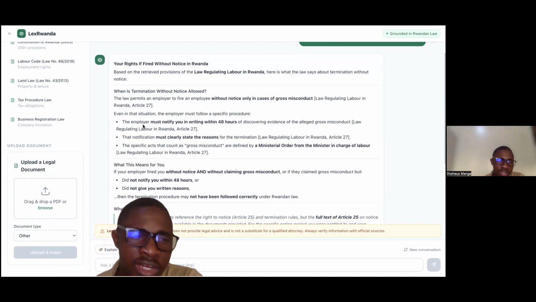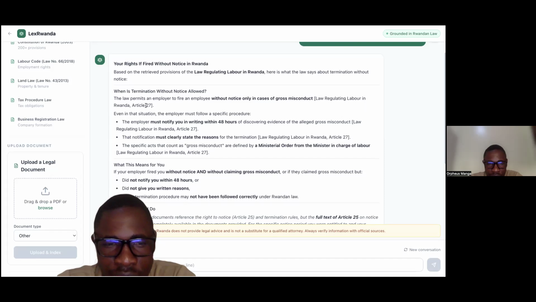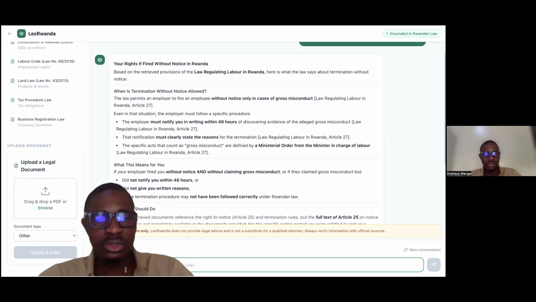For citizens who find legal language difficult, there's an explain simply mode, which I explained already. Now I'm going to ask it another question.